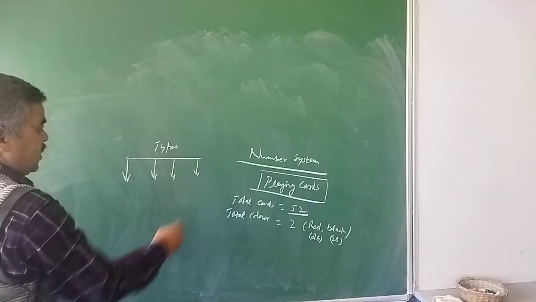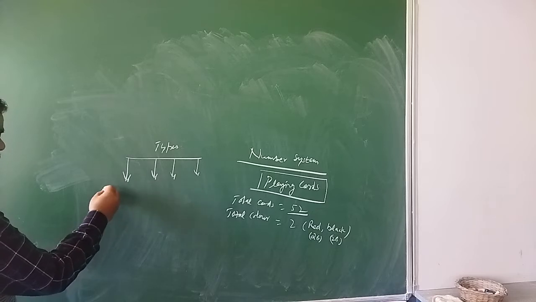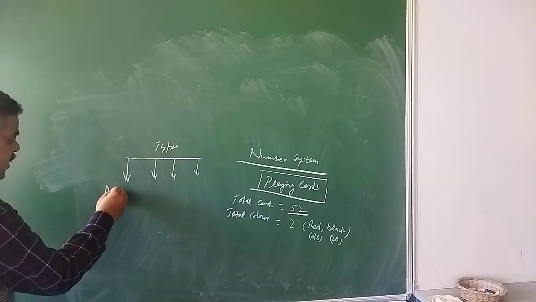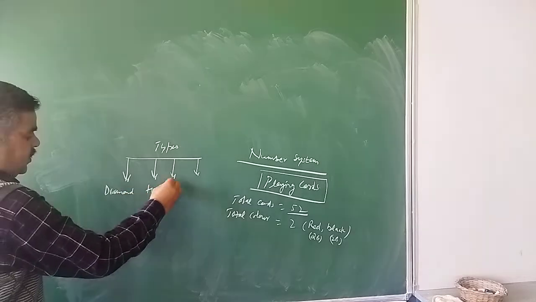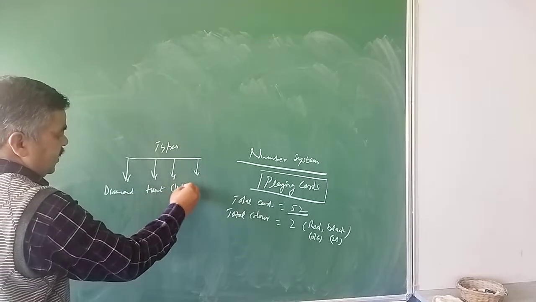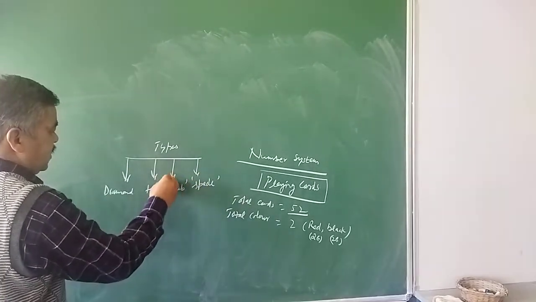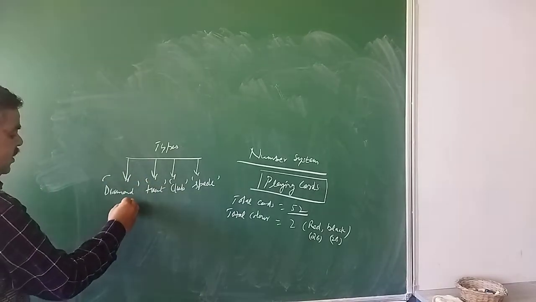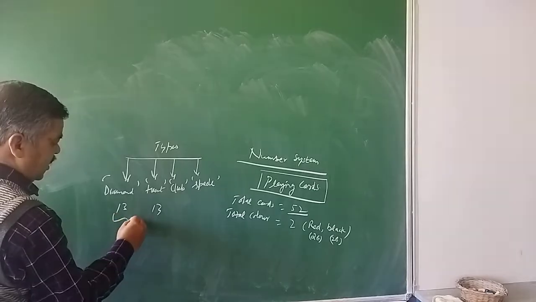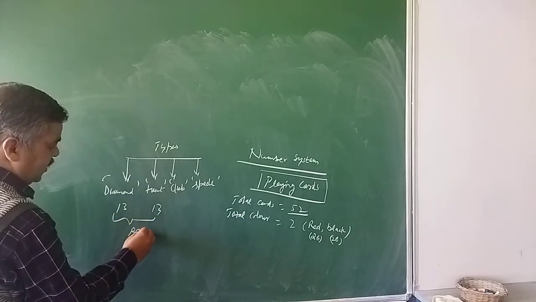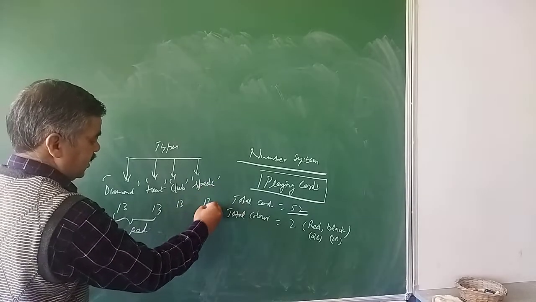Diamond is there in red color, then heart, then club, and spade. Each of these categories has 13 cards. Diamond and heart are red, club and spade are black.